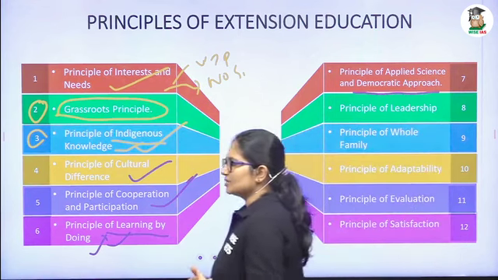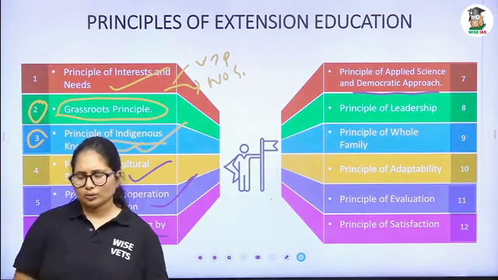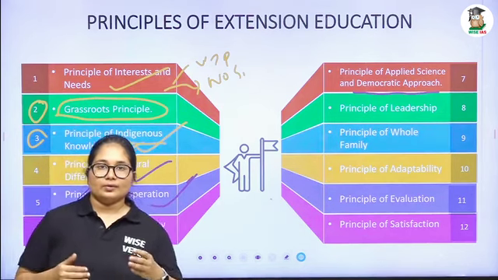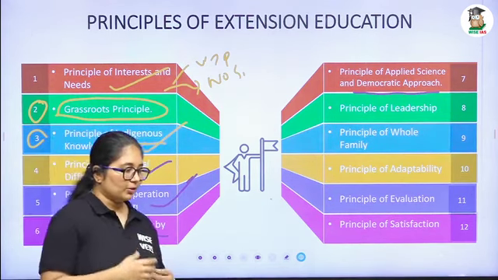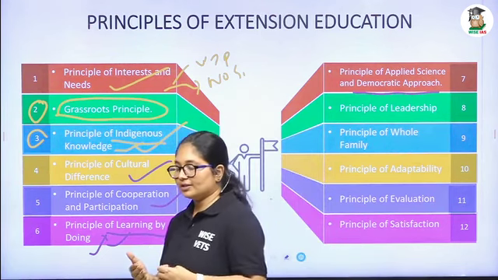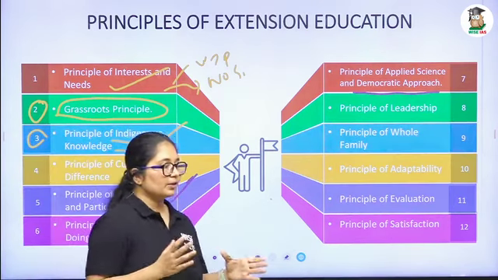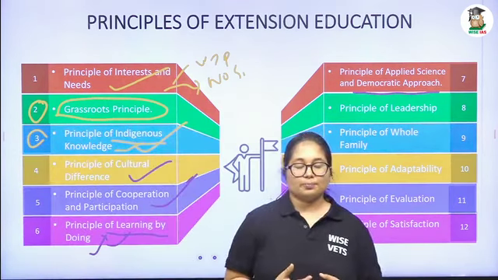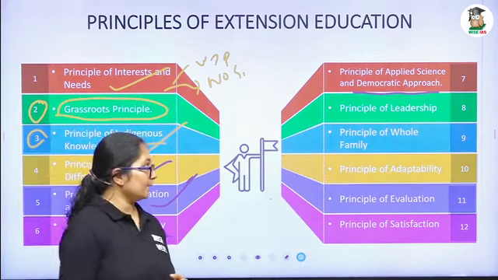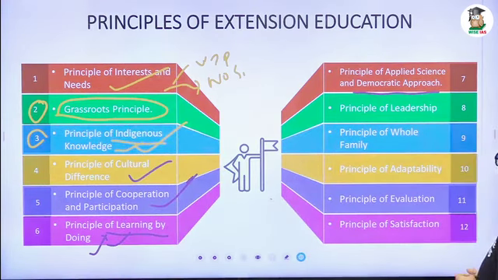And applied science means that before going to an extension program, we have to teach them new technology. That technology should be scientifically proven, okay. They should already have published a paper on that particular topic, that is proven and evidence based, showing that this particular technology produced this much change in milk production, and this particular technology has reduced the incidence of mastitis. It should be evidence based as well as scientifically proven, okay. So I think you got the idea about the principle of applied science and the democratic approach, okay.